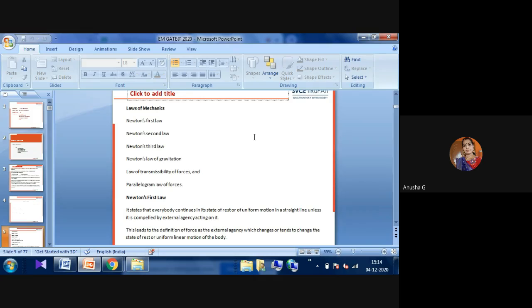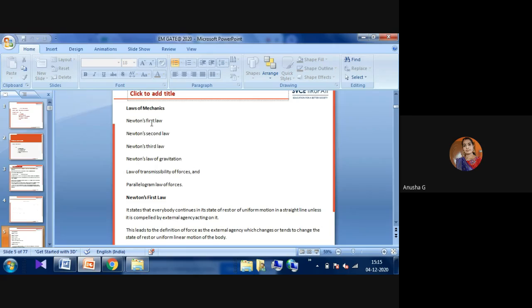Here, some laws of mechanics. What are the laws of mechanics? How do we get the laws of mechanics? This also we learn starting from the sixth standard onwards. Laws of mechanics: Newton's first law, Newton's second law, and Newton's third law. These are the main famous laws that we had to learn from the sixth standard onwards. And then Newton's law of gravitation, law of transmissibility of forces, and then parallelogram law of forces. These are the main important topics in our engineering mechanics.